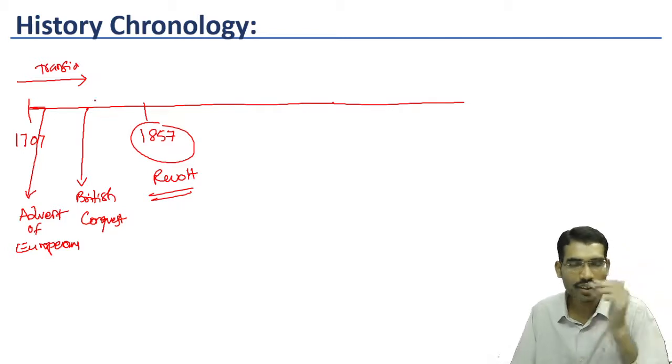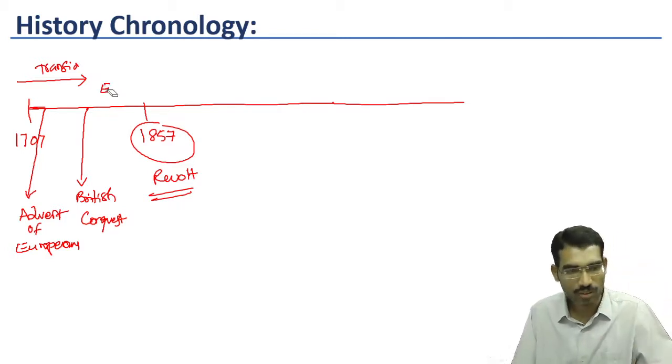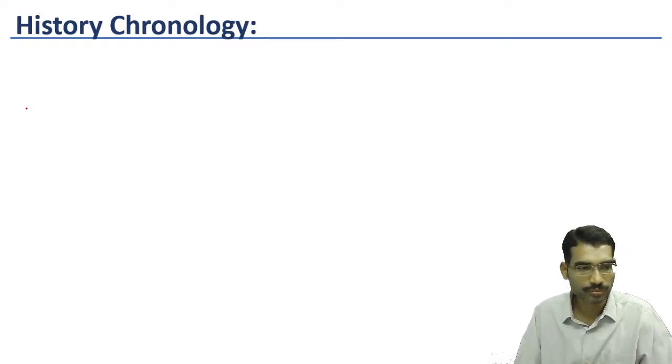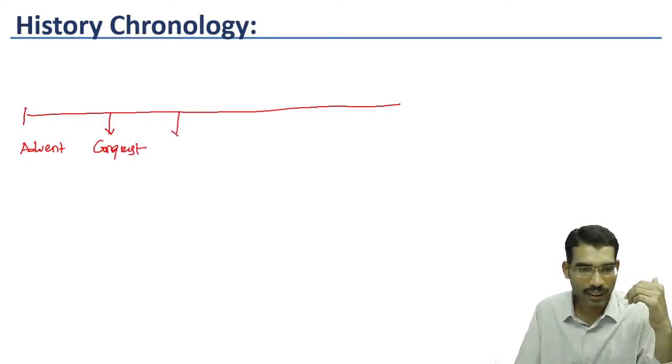Then after conquering, they created different economic policies, or we say British policies. Advent of Europeans, then conquest. After the conquest, they created various policies.